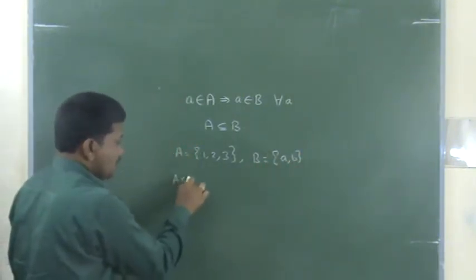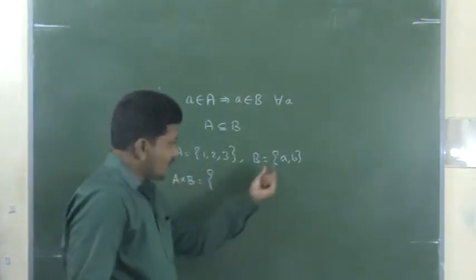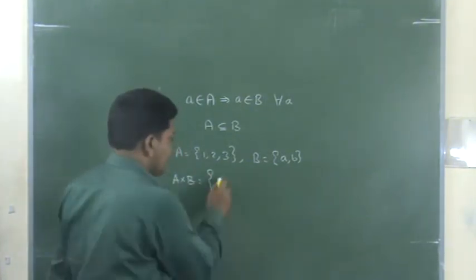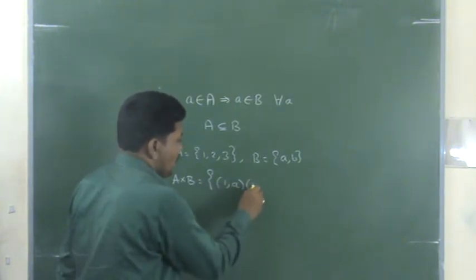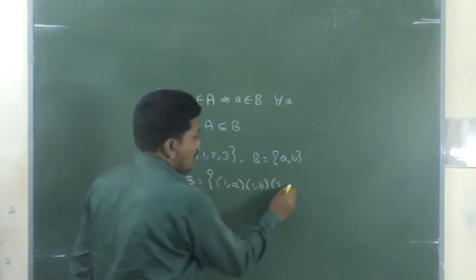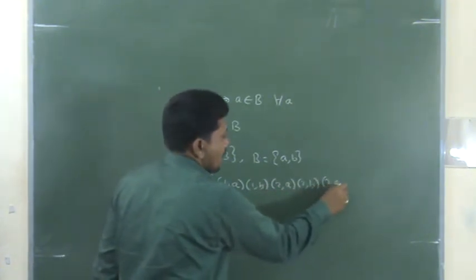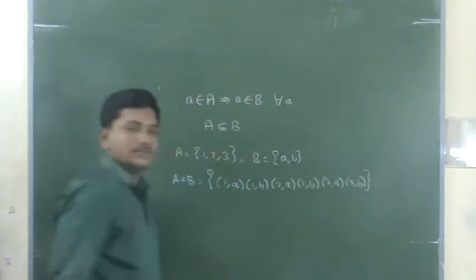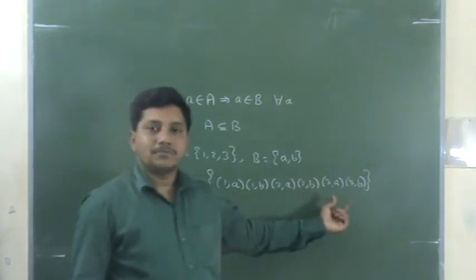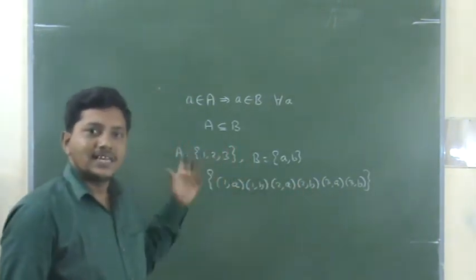Now A cross B is the Cartesian product, so we want the pairs (1, a), (1, b), (2, a), (2, b), (3, a), (3, b). This is the Cartesian product, and any subset of this is a relation.